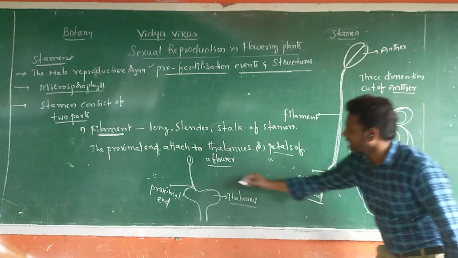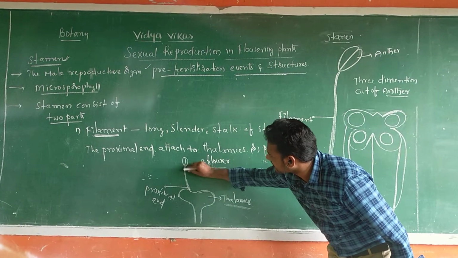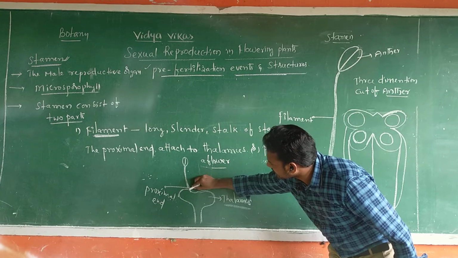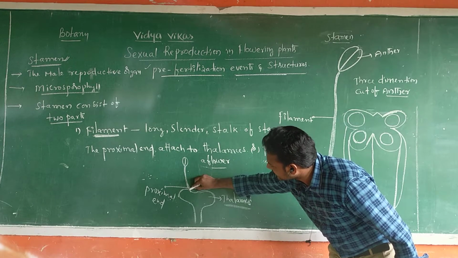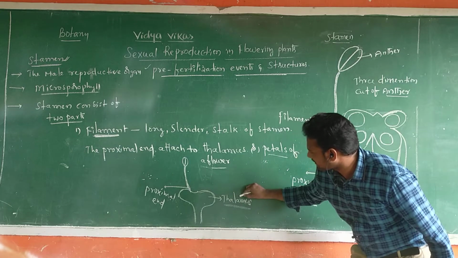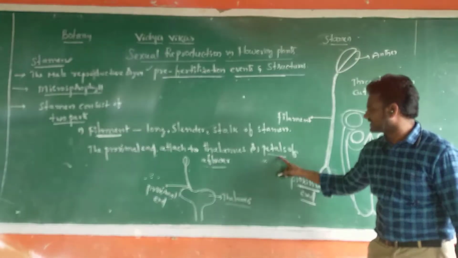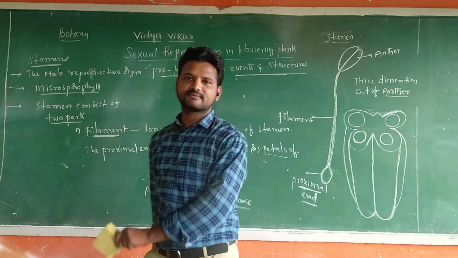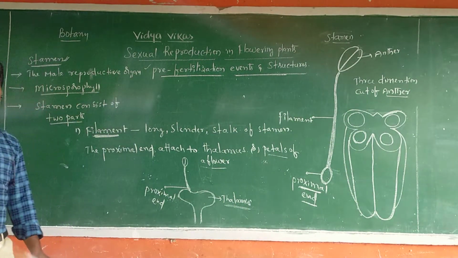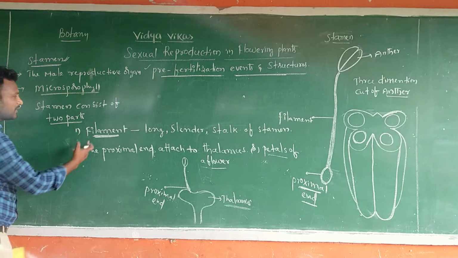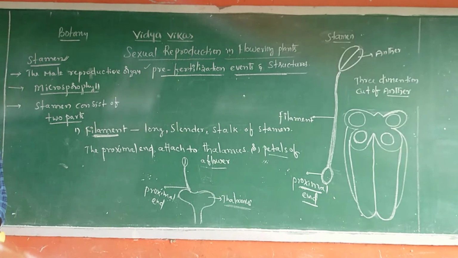This is the filament, sir. This is the end of the filament, the proximal end. It is attached with the thalamus, or sometimes with the petals of a flower. Yes, this is about the filament.